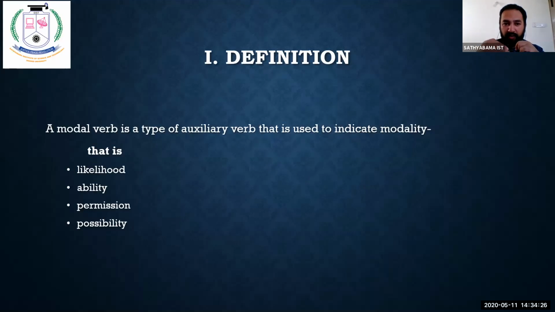Once again, I'll repeat the definition. A modal verb is a type of auxiliary verb. That is, a modal verb is also a helping verb which is used to indicate likelihood, ability, permission, and possibility. Clear, all of you? I hope all of you have your papers and pens ready so that you can note down whatever we are teaching you. I hope all of you are doing the same, right? Okay, we'll move on.